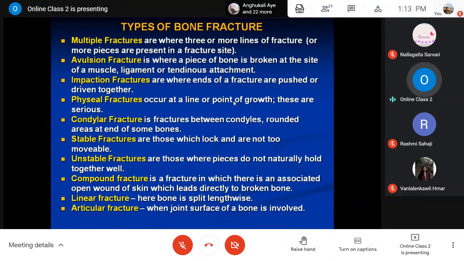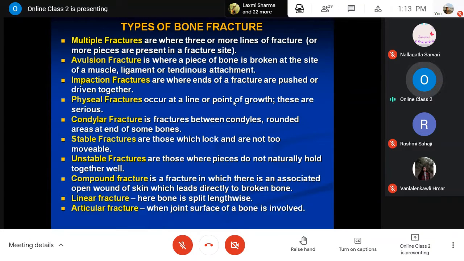Okay, and then linear fracture, where the break is in a lengthwise linear form, in a line. It just means the bones have not been broken into pieces. There is only a linear crack in a line form. Okay, that is linear fracture.